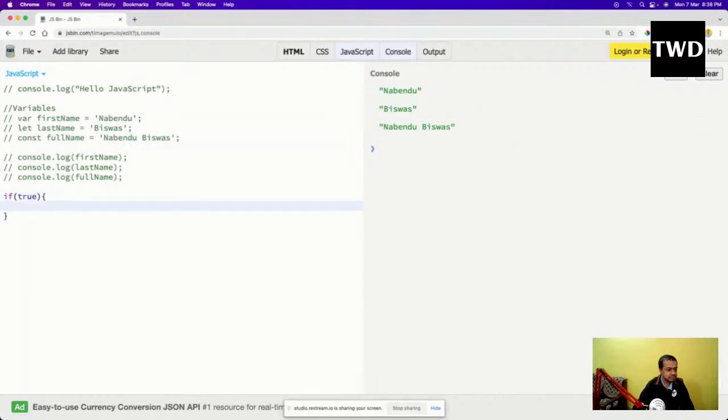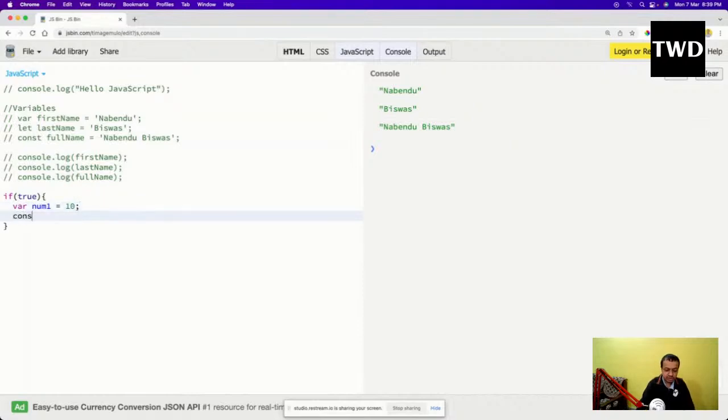Okay, so here I will have a variable like var num1 equal to 10. See, right now I have taken the var as a number. Here I have taken it as a string, not possible in any other programming language. But JavaScript is not strictly typed, it's a loosely typed programming language. So you can use it with anything. What I'm doing here, if it is true, which will always be true because I'm giving it true, then var num1 equal to 10.